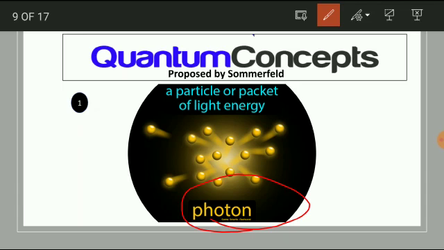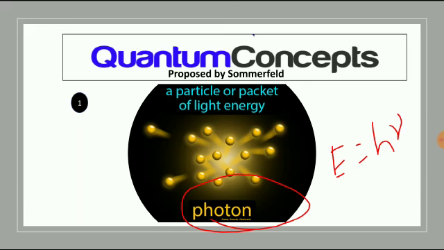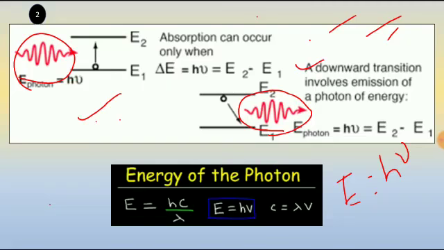So light particles carry energy called photons in the order E is equal to h nu. That is the first point: radiation consists of small packets of energy called quanta in terms of E is equal to h nu.